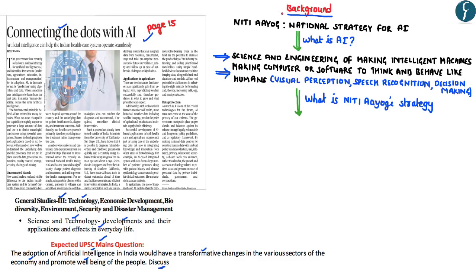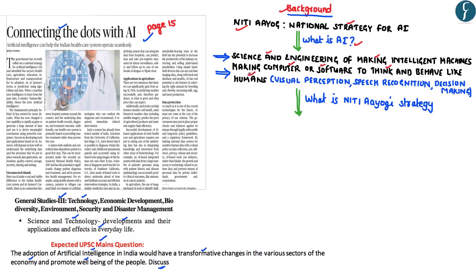Discuss. Before analyzing this particular article, let us first look into its background. Recently, the Niti Aayog has released a discussion paper titled the National Strategy for Artificial Intelligence. And as most of you know, artificial intelligence is basically the science and engineering of making intelligent machines, wherein artificial intelligence focuses on making either a computer or a software program to think and behave in a manner similar